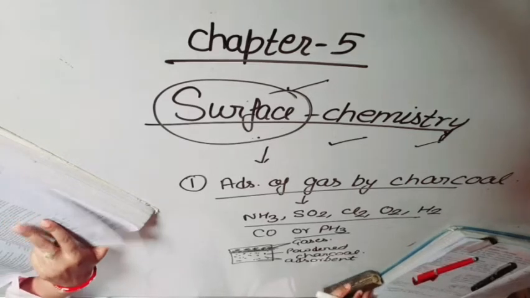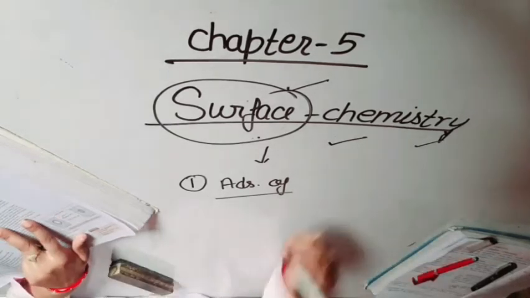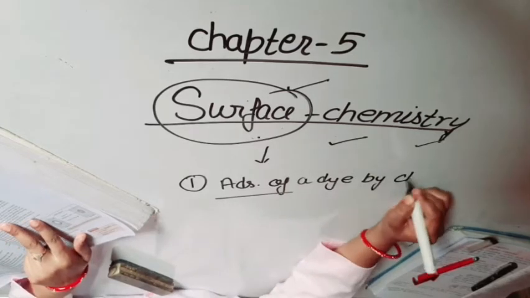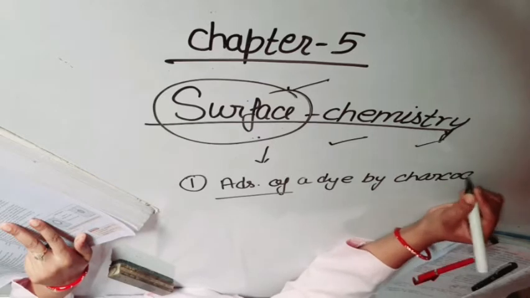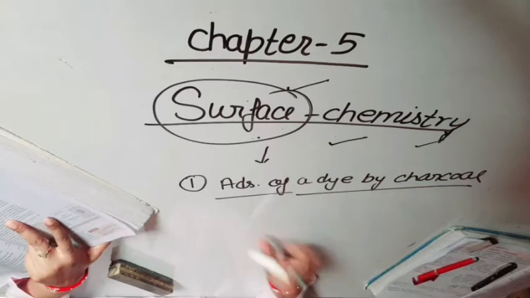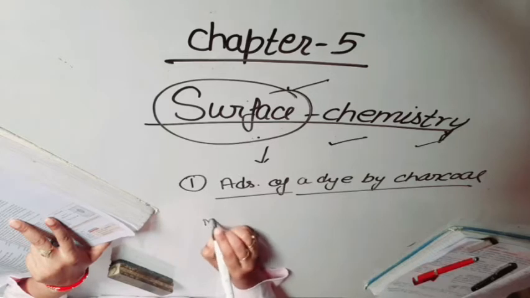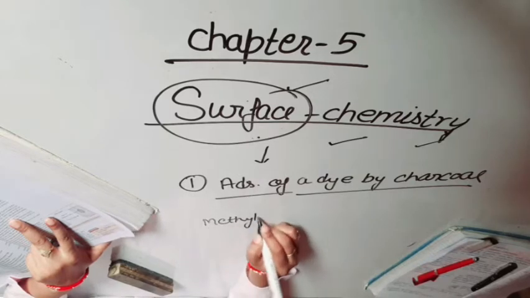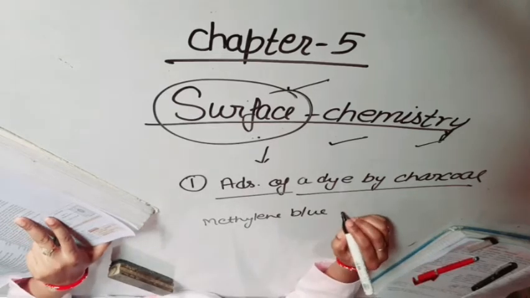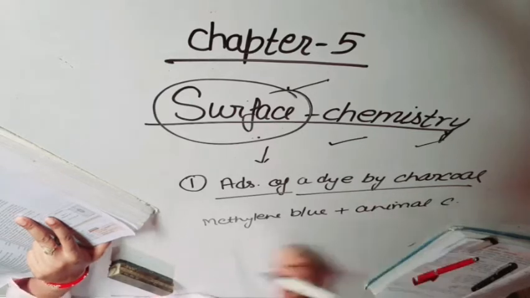Now the second example of adsorption is adsorption of a dye by charcoal. How, students? When animal charcoal is shaken with a solution of an organic dye such as methylene blue, what happens?